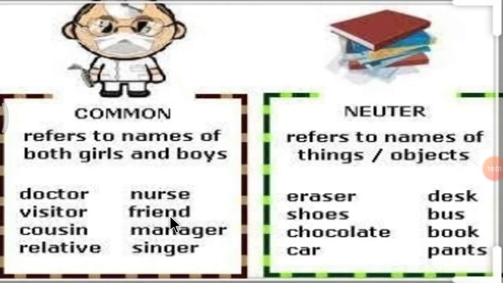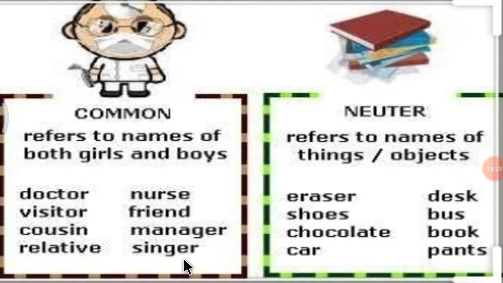Then friend. Friend also can be a boy or a girl. Then manager. Manager also can be a girl or a boy. Then singer. Singer also can be a girl or a boy. And there are lots of examples if you look around you.